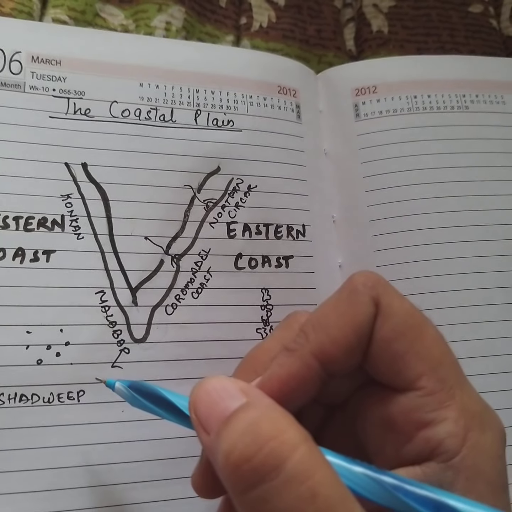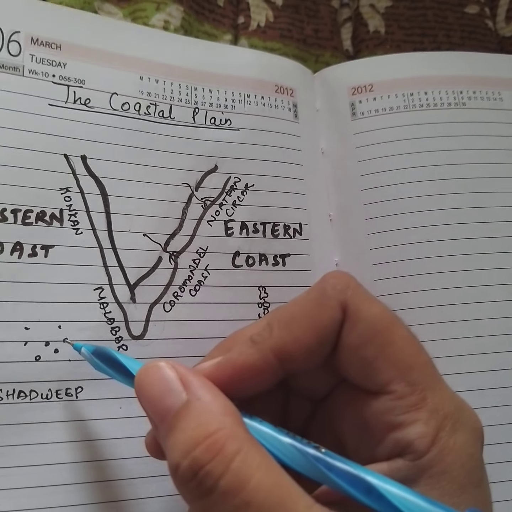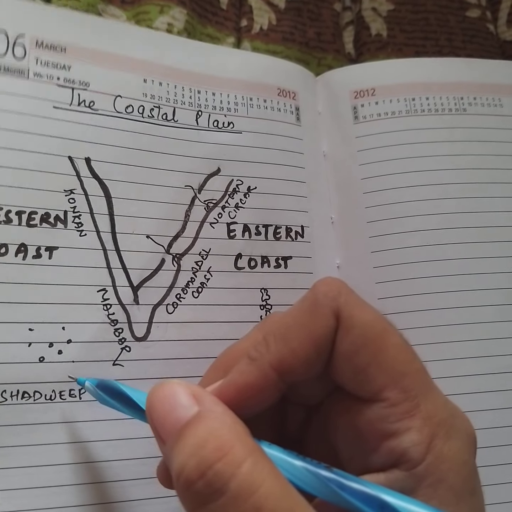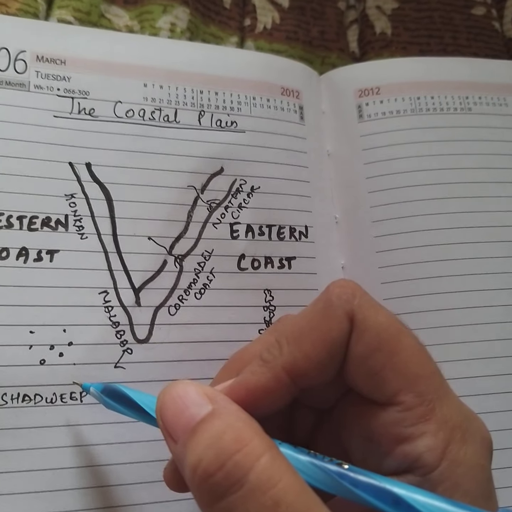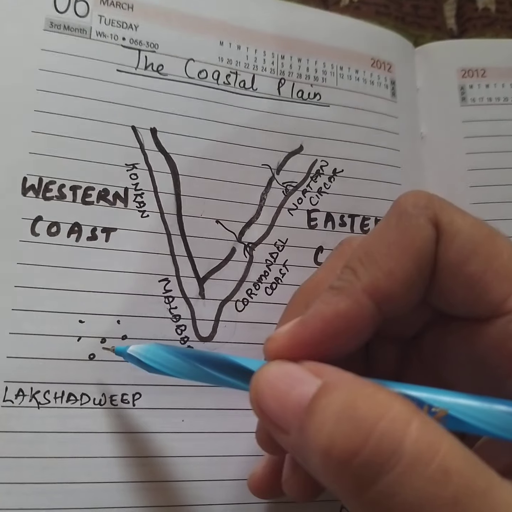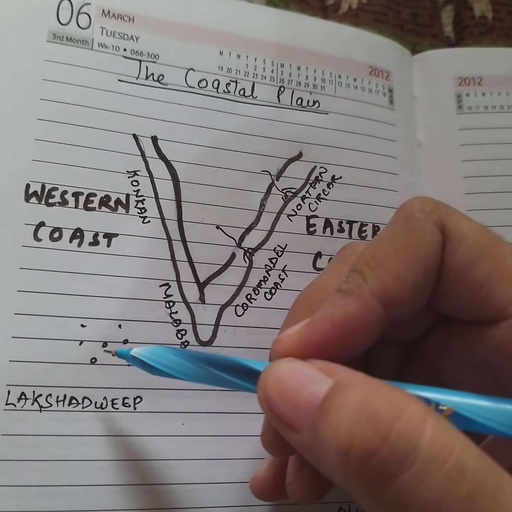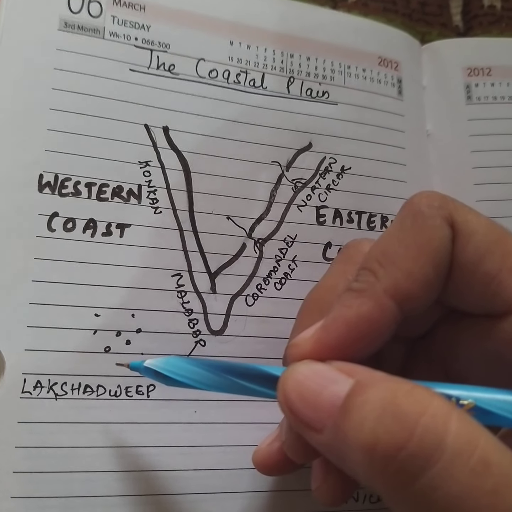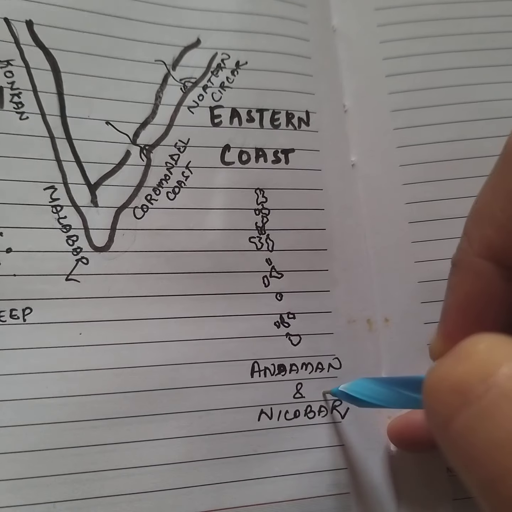Earlier they were known as Laccadive, Minicoy and Amindivi. In 1973 they were named Lakshadweep, and it covers a small area of 32 square kilometers. Here you can see Kavaratti Island is the administrative headquarters of Lakshadweep. The island groups have great diversity of flora and fauna, and Pitti Island, which is uninhabited, has a bird sanctuary.